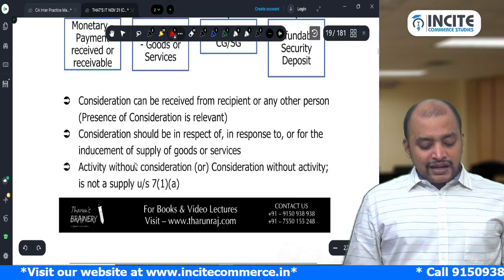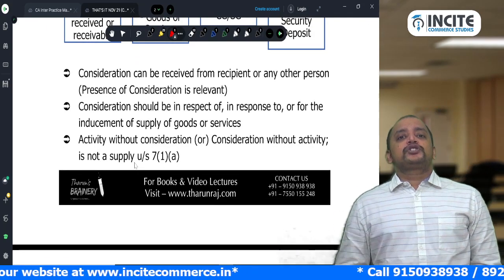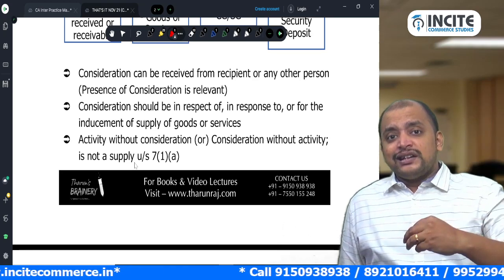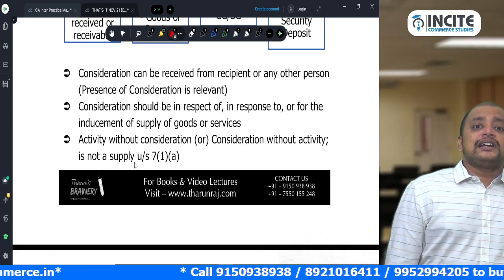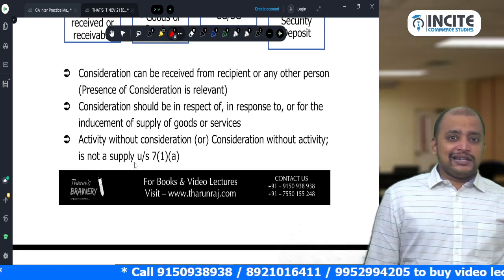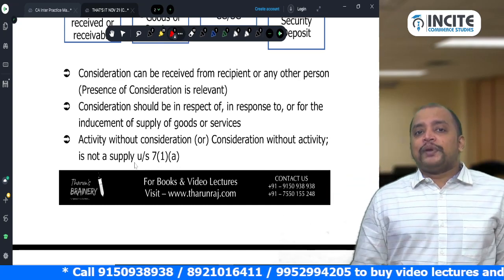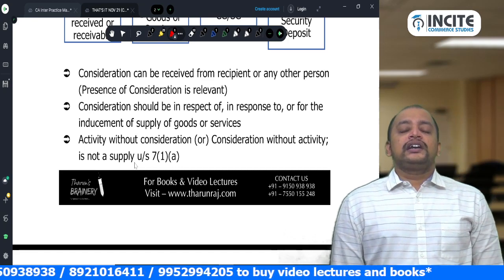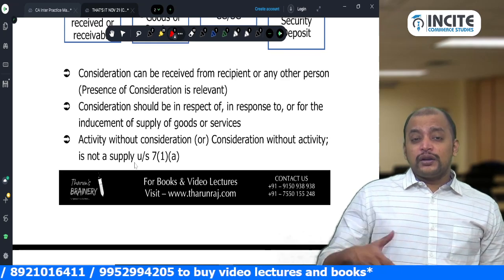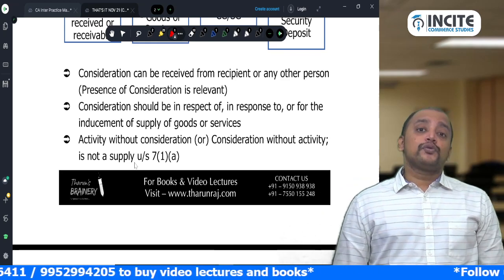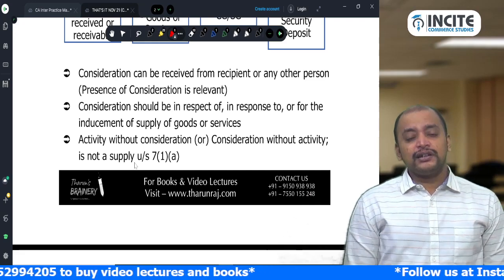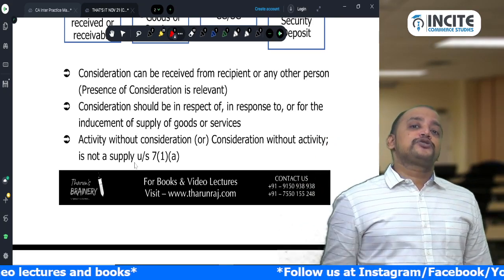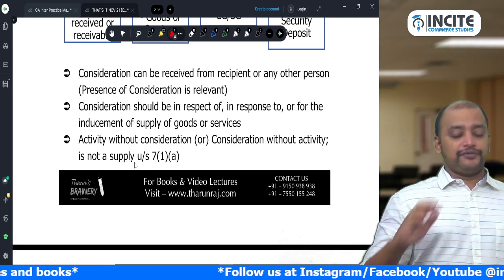Okay. Then consideration should be in response to, in respect of, or for inducement of supply of goods or services. I am taking classes and this much is the fees, that is in respect of. I am taking classes and however much you wish to pay, you pay in response to. I am taking classes and you are not going to pay at present. Whatever you pay in response to this is consideration. I am not taking classes, you are giving me money and asking me to take the class, that money is also consideration. That is inducement of.